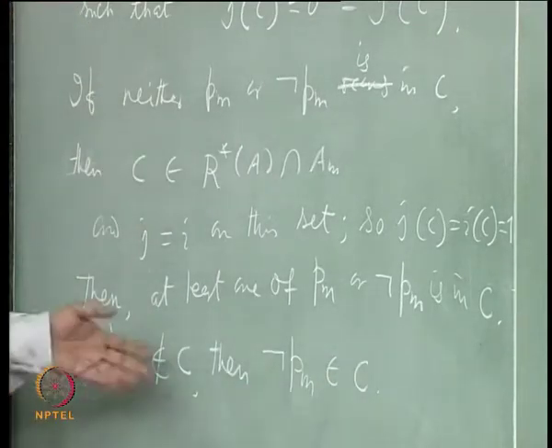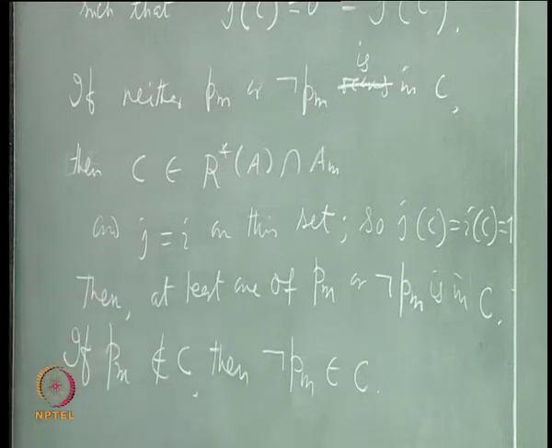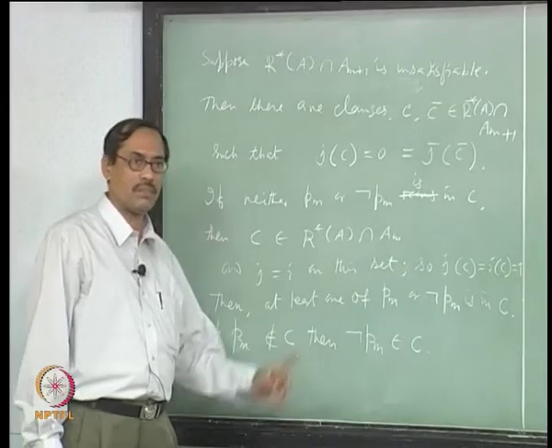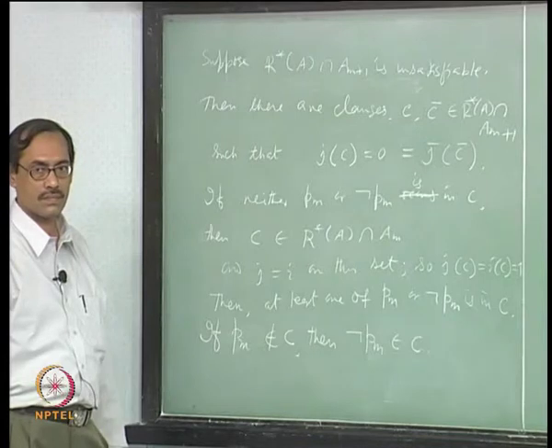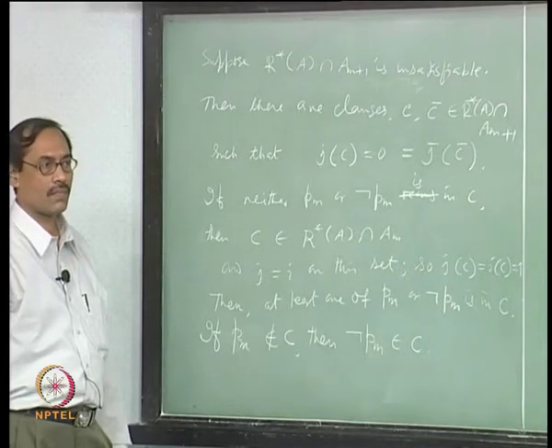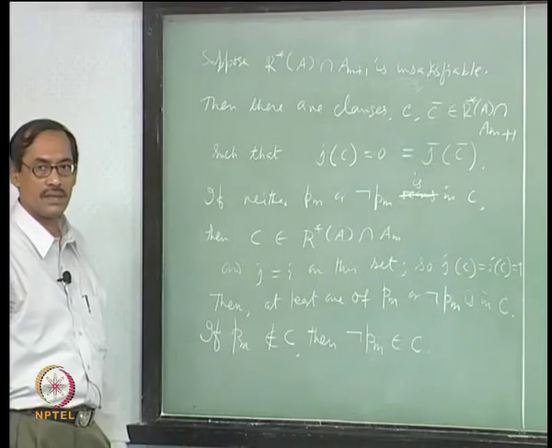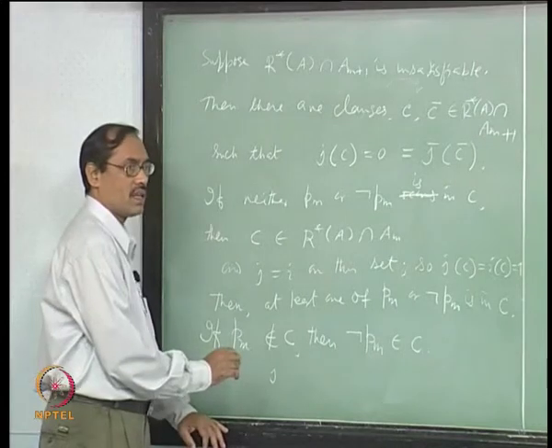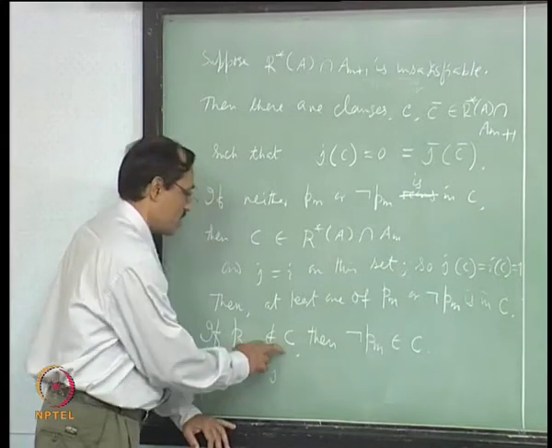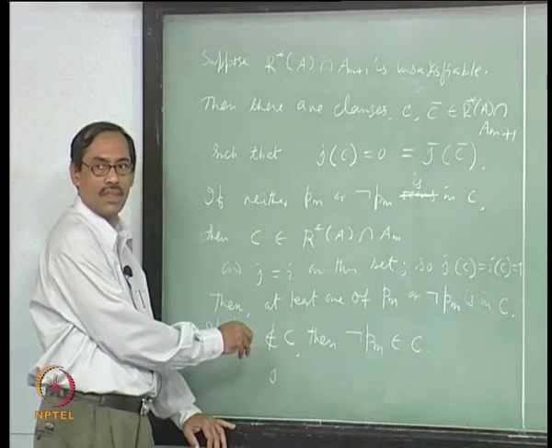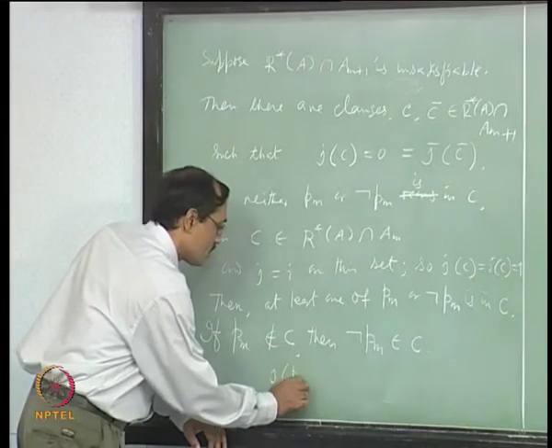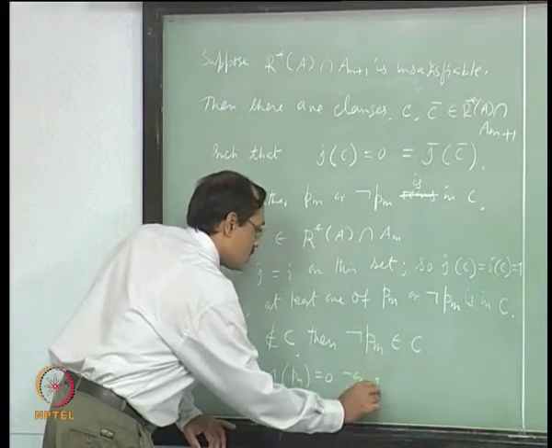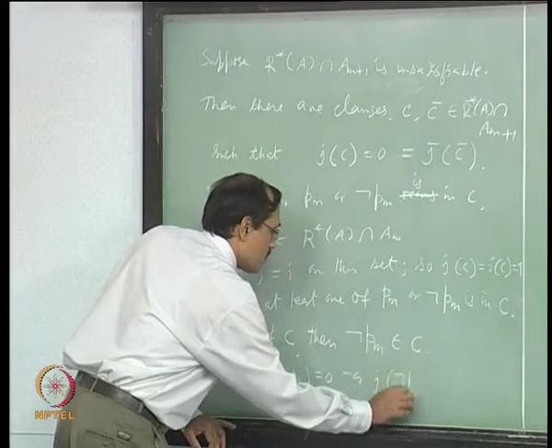Why? Because at least one of them occurs, at least one of them belongs to C. So, if PM does not belong to C, then not PM belongs to C. If not PM belongs to C, then what happens? J bar or J satisfies C. Why? Because J of PM is 0. So, this gives J of not PM equal to 1.